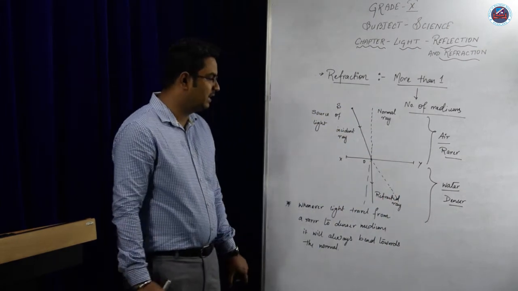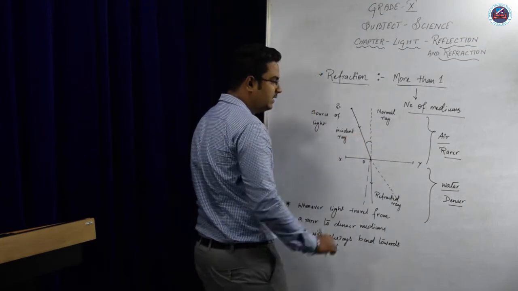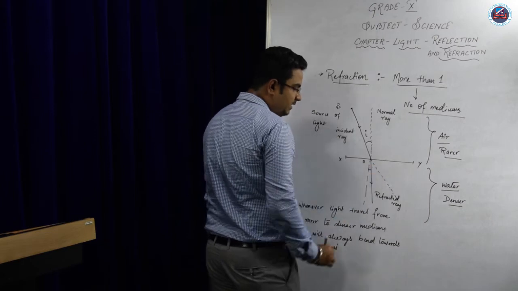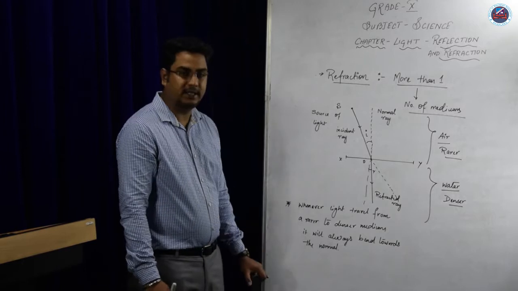So we got incident ray, refracted ray. The angle between normal and incident ray will be called the angle of incidence, whereas the angle between normal and refracted ray will be called the angle of refraction. So this is one case.